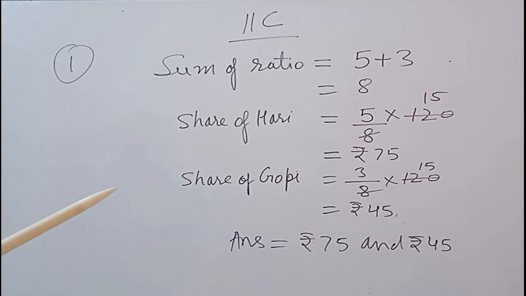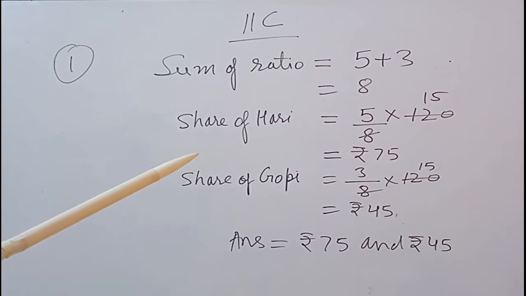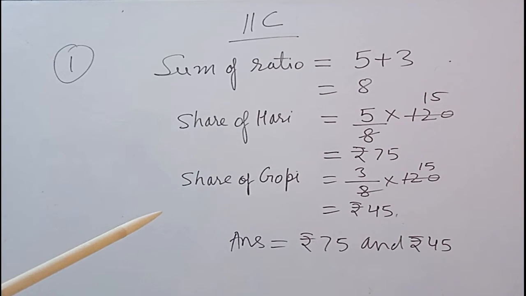Now share of Gopi will be 3 upon 8, as the ratio of Gopi is 3. So 3 upon the total ratio into 120, 3 upon 8 into 120. 120 upon 8 is 15, into 3, that is 45. So share of Hari is rupees 75, share of Gopi is rupees 45. So amount 120 is divided between Hari and Gopi as 75 and 45.